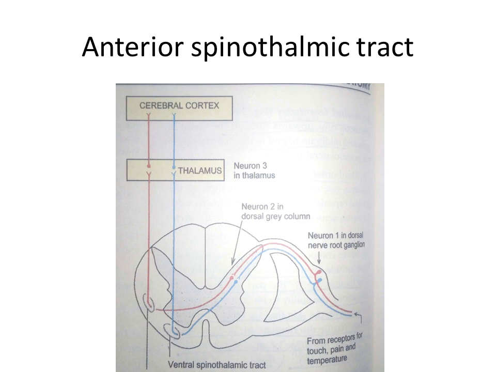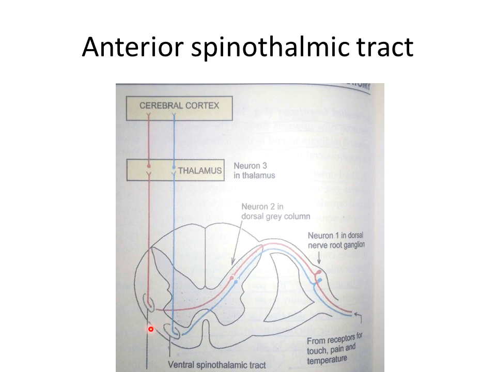of Lissauer. It is believed that these fibers of the first order neuron terminate by synapsing with cells in the substantia gelatinosa group in the posterior gray column. The axons of the second order neuron now cross very obliquely to the opposite side. You can see here they are crossing in the anterior gray and white commissure within several spinal segments, and ascend in the opposite anterolateral white column as the anterior spinothalamic